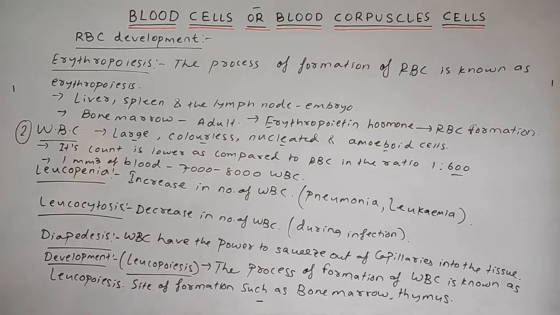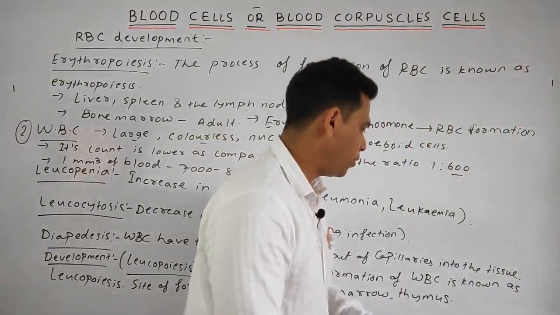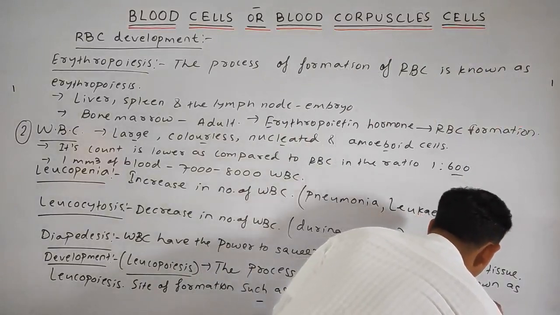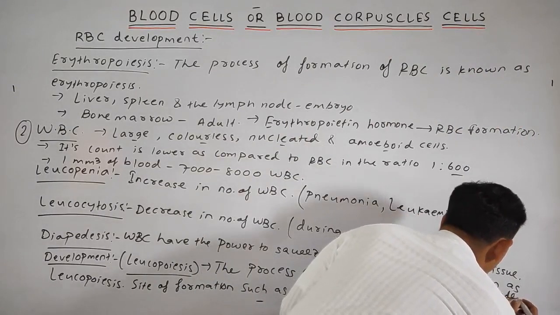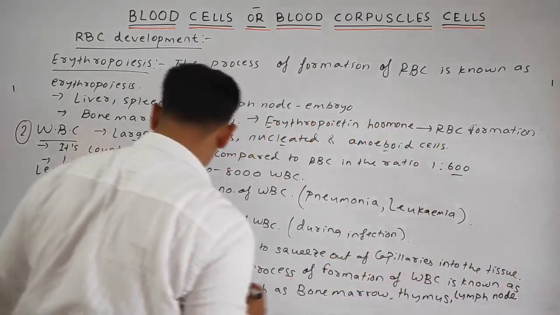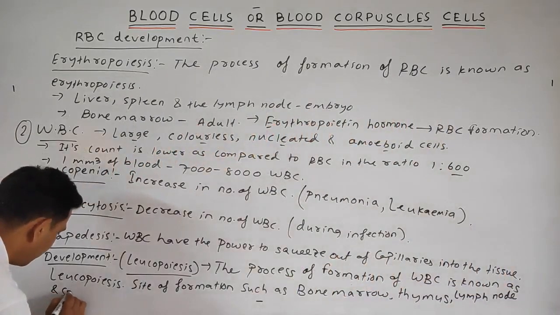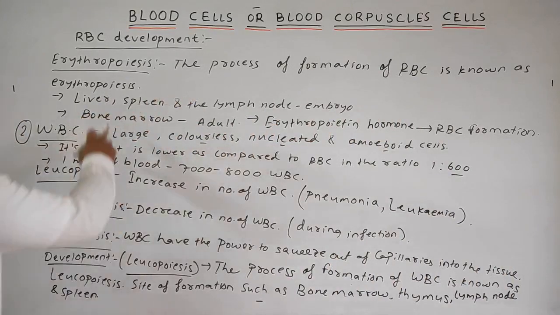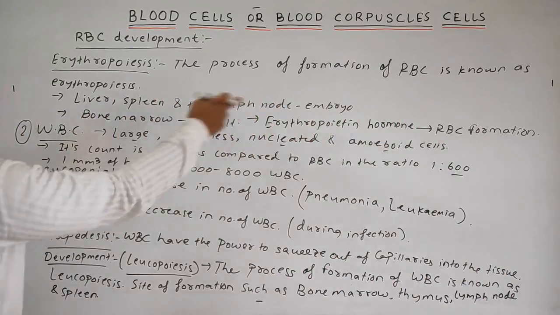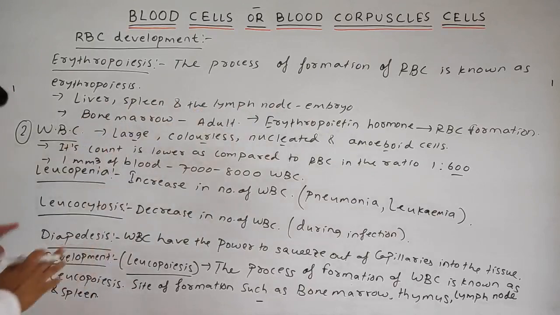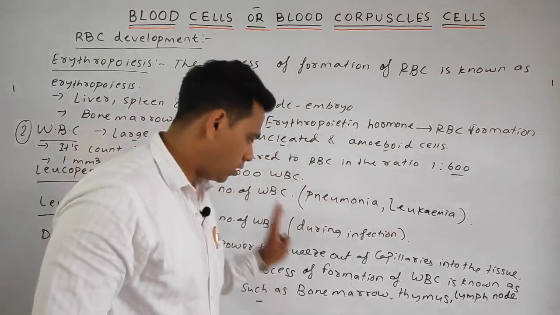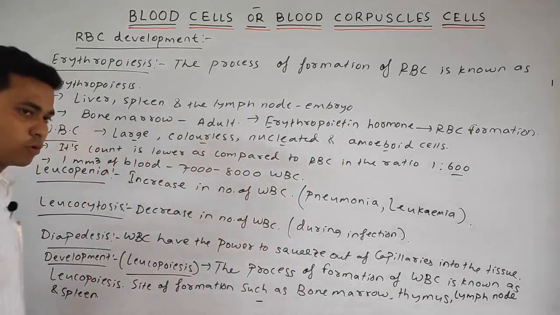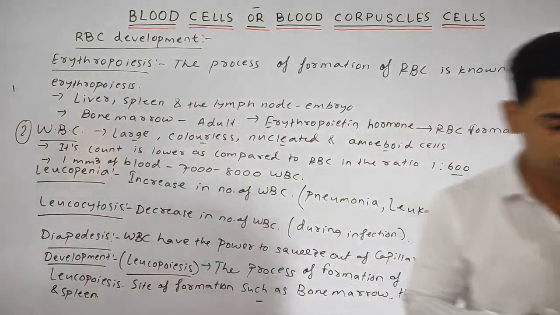Students, we can add two more areas, that is the lymph node and the spleen. As in the embryo, the sites are the liver, spleen and lymph node, and in the case of an adult, the bone marrow. Similarly, the sites of formation of WBC are the bone marrow, thymus, lymph node and the spleen. Please just add this point.